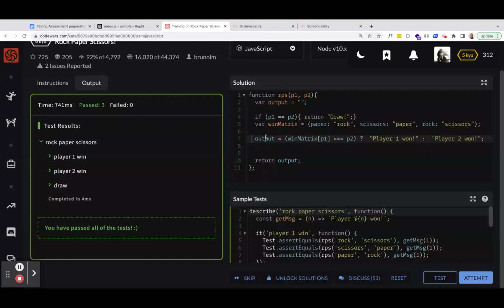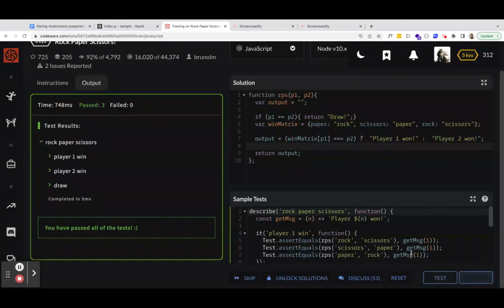So let's talk about that again. Output equals the statement you're evaluating. If it's true, it jumps over the question mark to this, and that becomes whatever is assigned or returned here. But if the statement that's evaluated is false, then it jumps all the way over the colon, and it returns this part. And so we return the output.